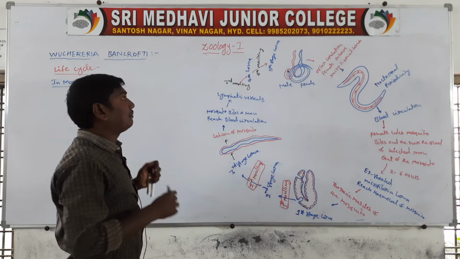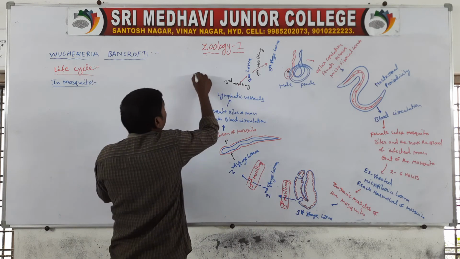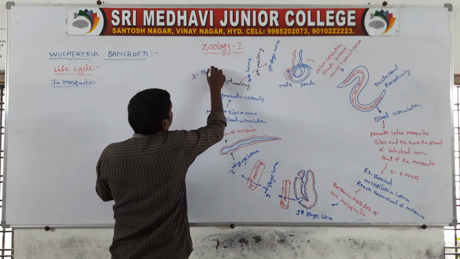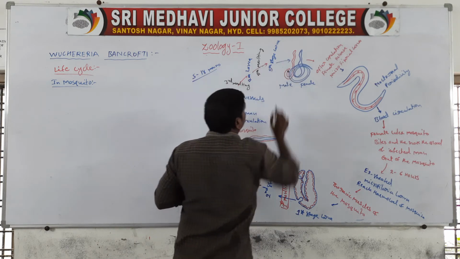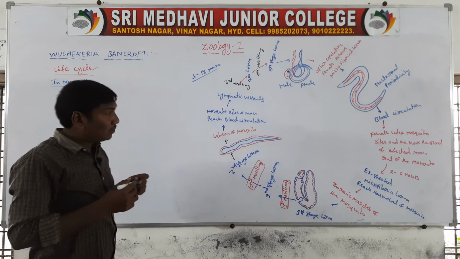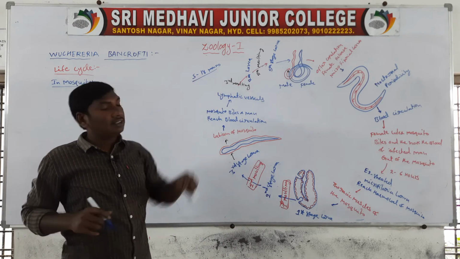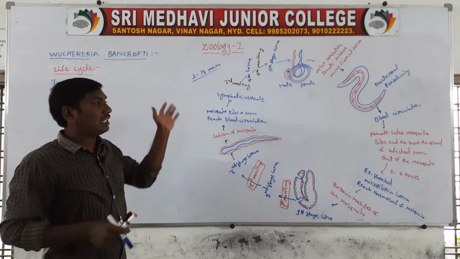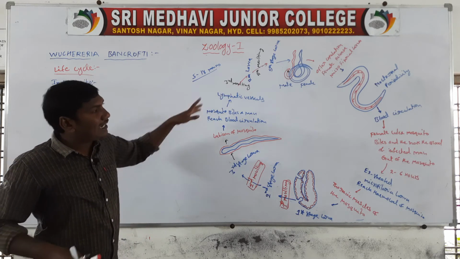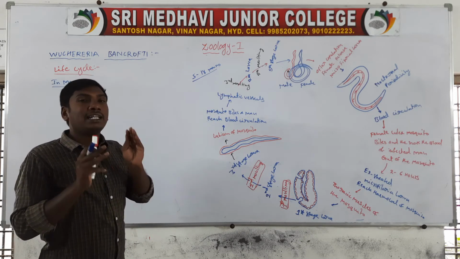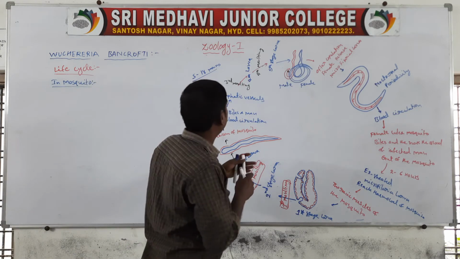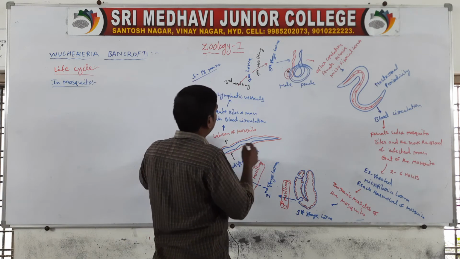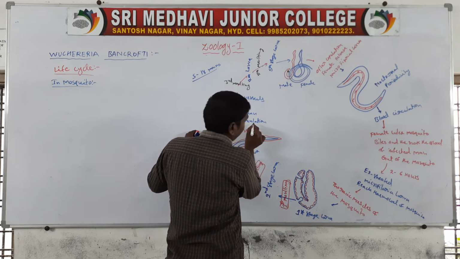These fifth stage larva, in 5 to 18 months, are converting to the young ones. So this is the life cycle of Wuchereria bancrofti, these are the stages.